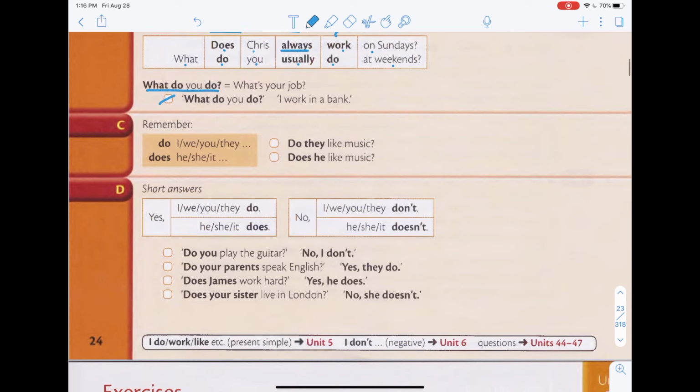All right, so let's look at C. So this is just something that you should remember. So I, we, you, and they, you use do. He, she, and it, you use does. So example 1, do they like music? And for he, she, and it, we have, does he like music? Okay, this is just for you to remember when to use do and when to use does. Same thing, the more you say it, the more you use these words, the more you can remember.